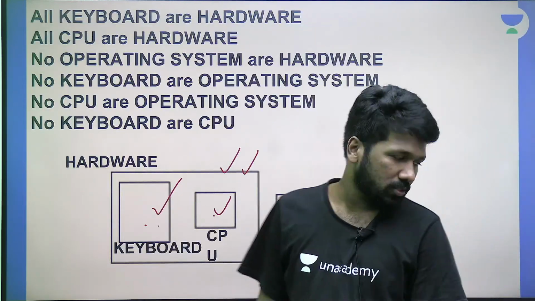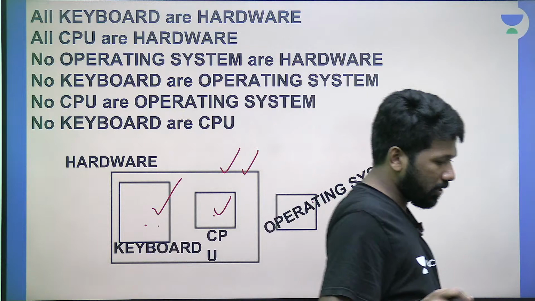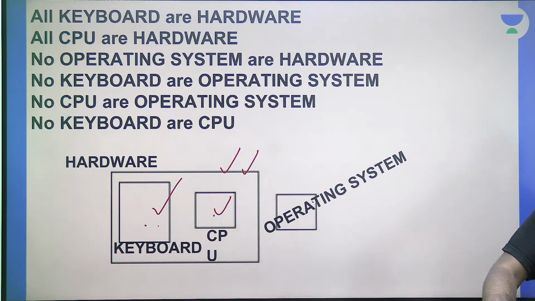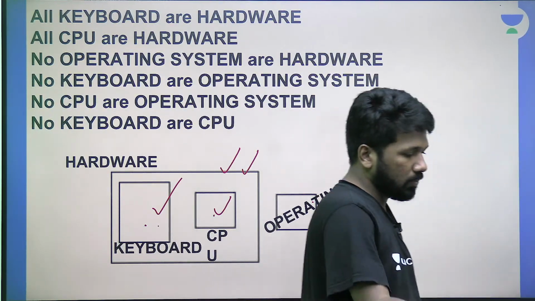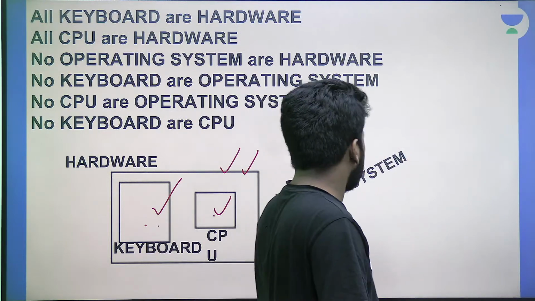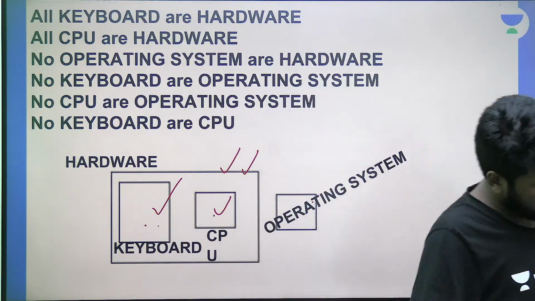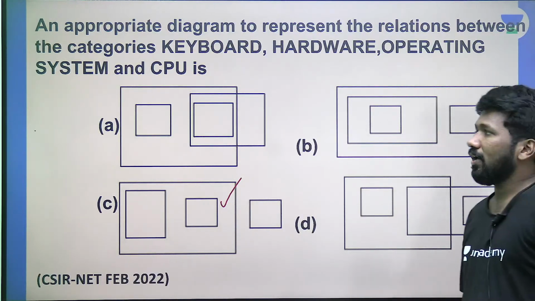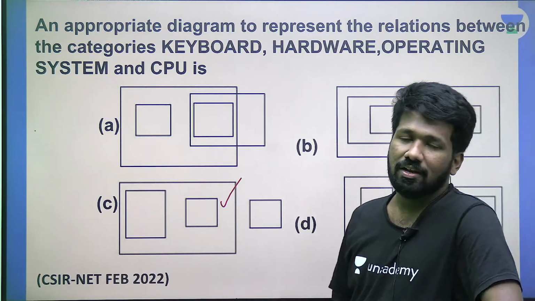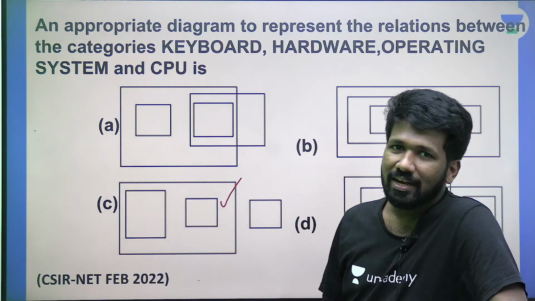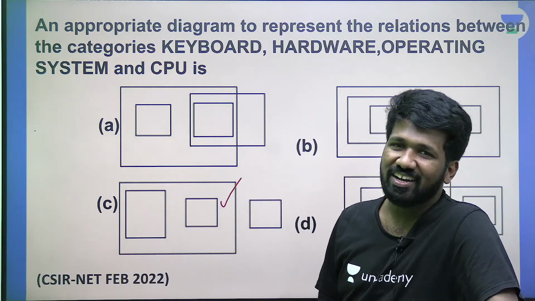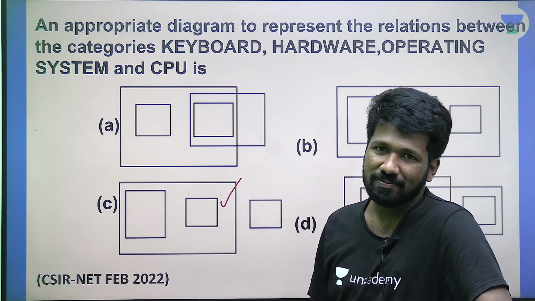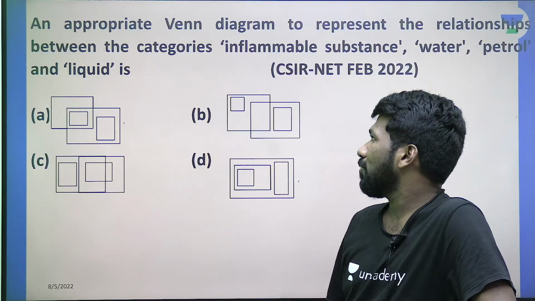How many of you understood this? Please respond. This is how to do a Venn diagram related question. Venn diagram related itself, there are many types of problem. This is one such type where you need to match the Venn diagram according to the data, and your general understanding about things is demanded. Without that you cannot do it.